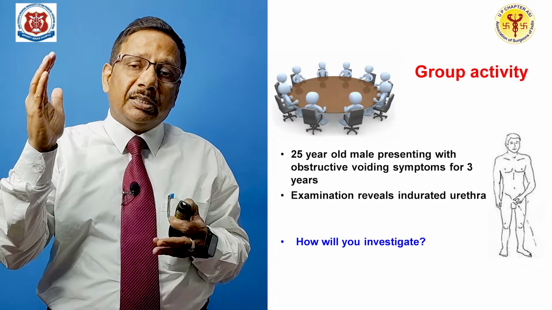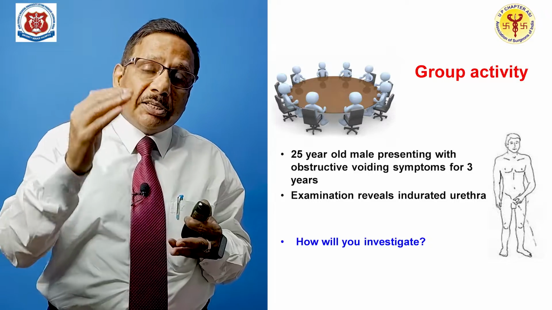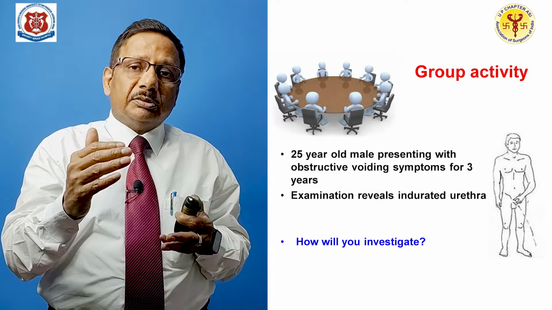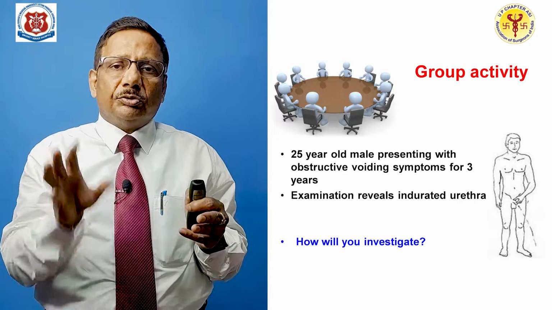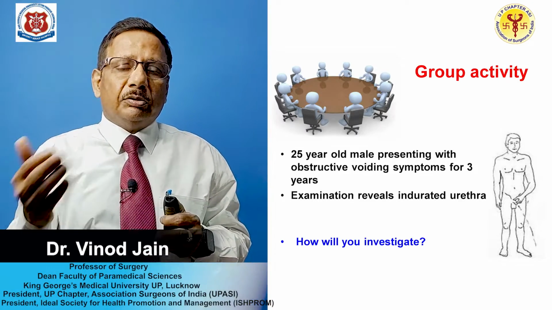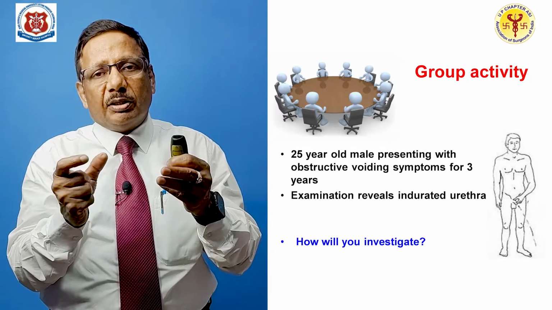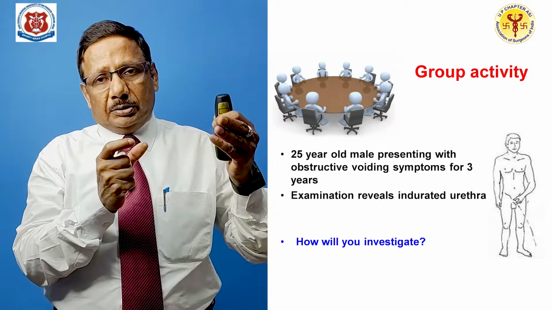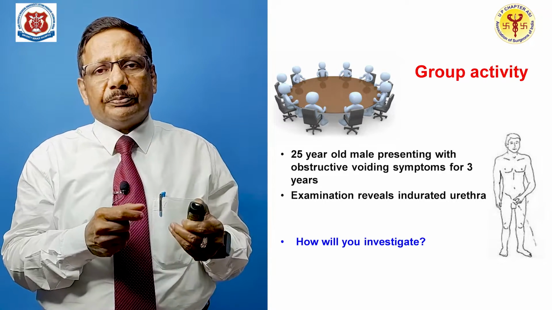Right from the urinary analysis to the culture sensitivity, to radiography, to ultrasound, to optical visualization, all these should come to your mind, so that before going for surgery you should be able to locate the site of the stricture, the length of the stricture, and the density of the stricture.